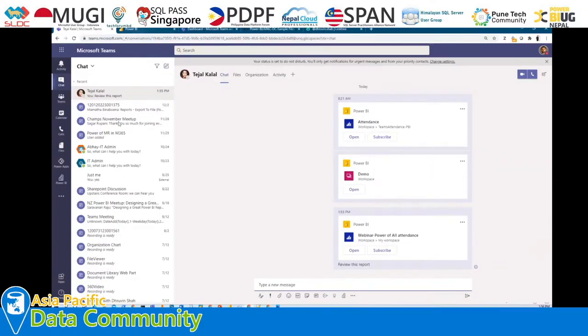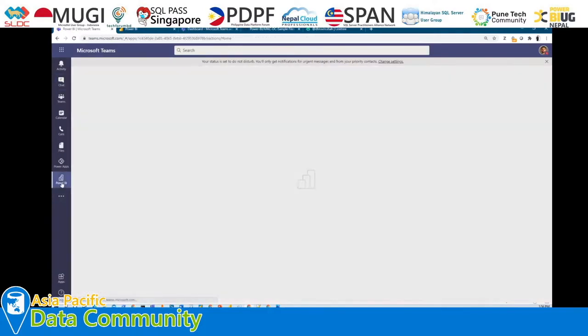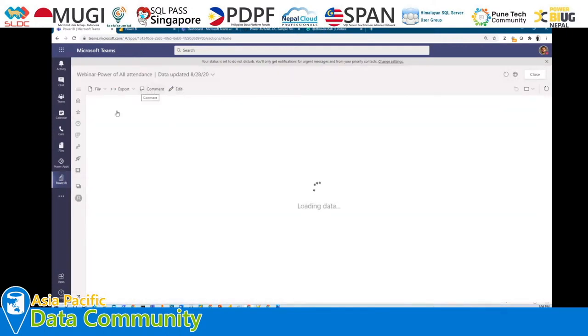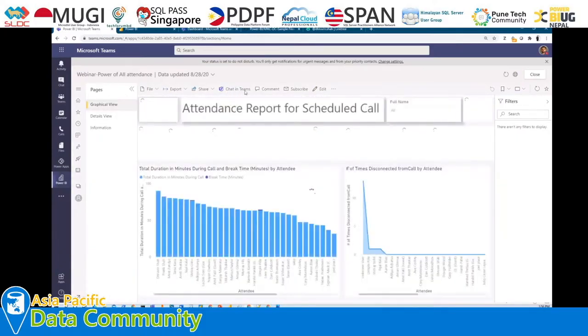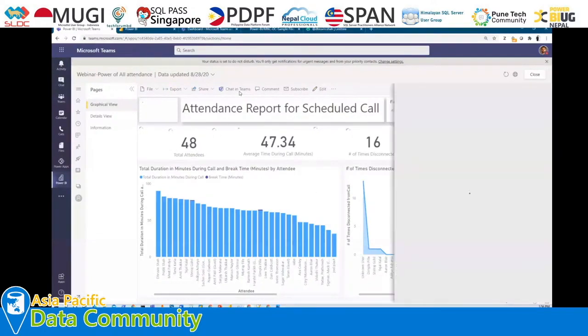Now let me talk about some more interesting features here. So I'm again going to my Power BI home screen, and now let's open any of the reports. So yes, this report is opened here. Now here we have two options. One is chat in Teams, on the top side, we can see. So basically this is the feature which is generally used. It is similar to a sharing behavior.